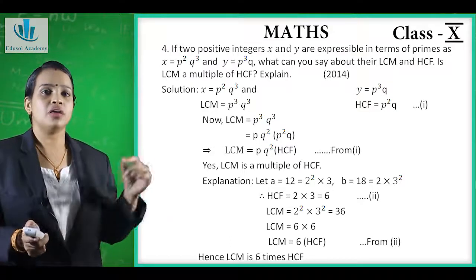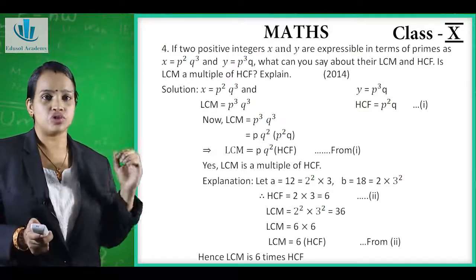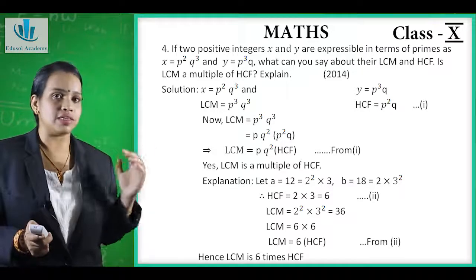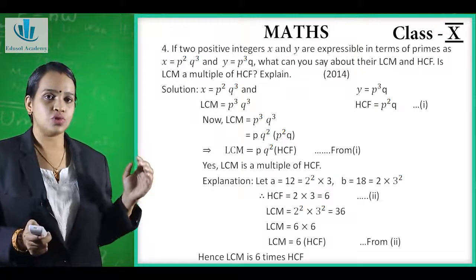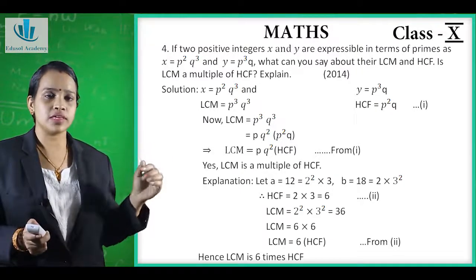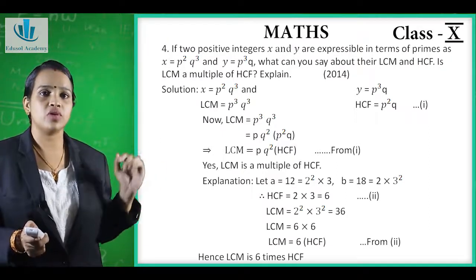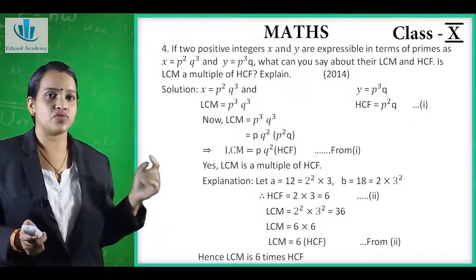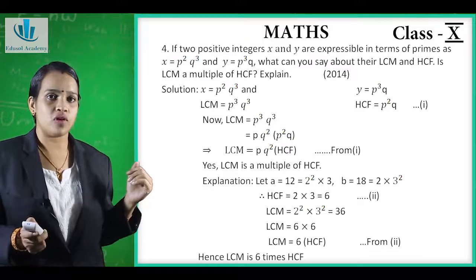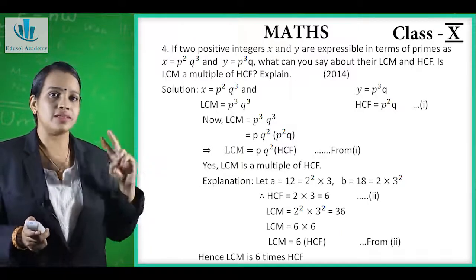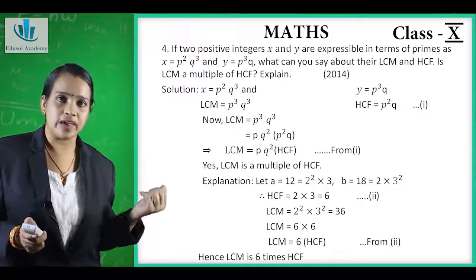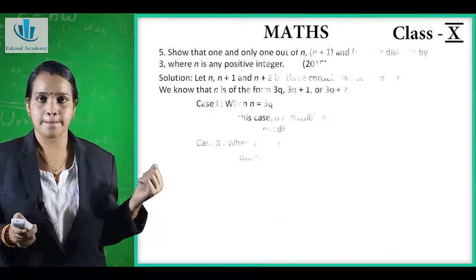And LCM is 2 raised to 2 into 3 raised to 2, which is equal to 36. That is 2 raised to 2 into 3 raised to 2, which is 36, we can write it as 6 into 6. Our LCM is equal to 6 times the HCF. That is from equation 2 we have already got it. So hence LCM will be 6 times the HCF.